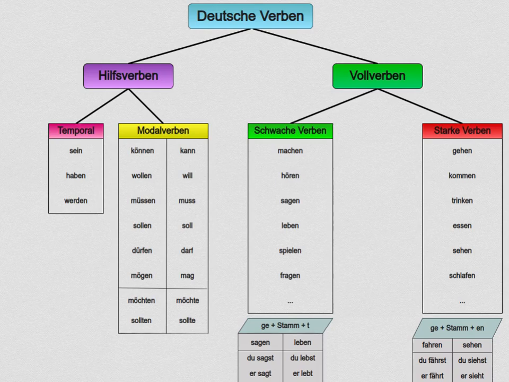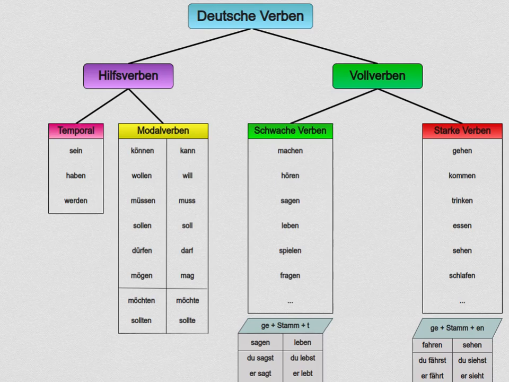Not too complicated, right? But unfortunately, the strong verbs can have a vowel change in the stem with a past participle too. For example, sehen, gesehen, but schwimmen, geschwommen. This vowel change can be predicted, but not entirely reliable. You can find the rules in my strong verb tutorial, which I will put a link to in the description.